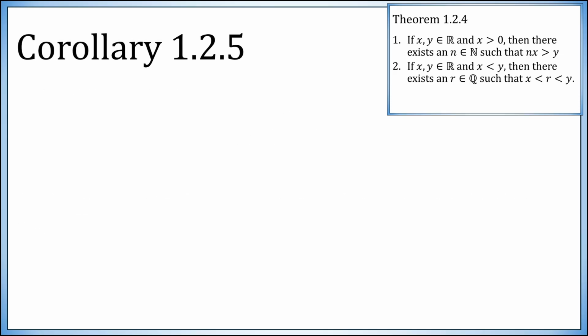We immediately move on to a nice little corollary. The set 1 over n, here the natural numbers are definitely not including 0. So 1, 1/2, 1/3, 1/4, etc. The infimum of this set is 0.